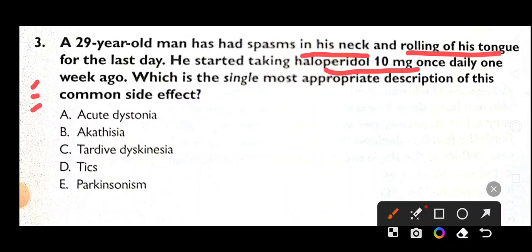So guys, what is this? Is it acute dystonia, akathisia, tardive dyskinesia, tics, or Parkinsonism? So guys, this is not Parkinsonism. Why? Because here there is a history of haloperidol intake. Tics, this is absolutely not tics. So this is a case of acute dystonia.